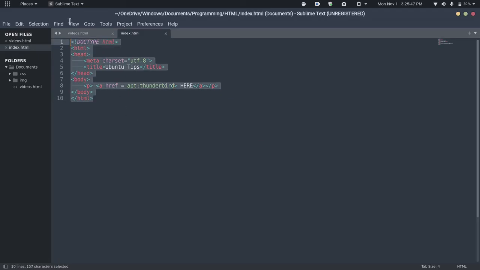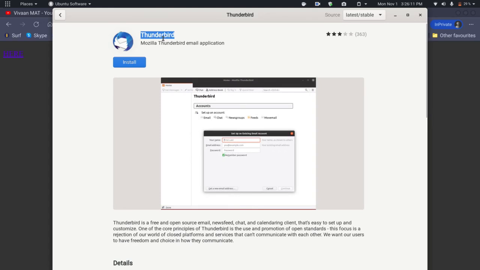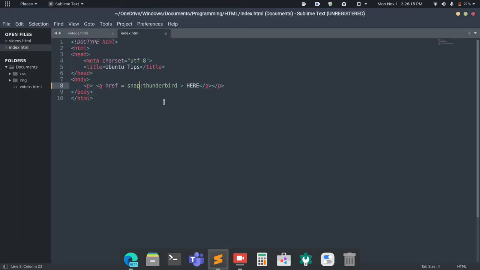Create one HTML document with the link. Then in the href part you need to write apt colon thunderbird. If you want to install a snap package, just replace apt with snap and then click this. Here you can see the Snap Store opening. Okay, here you can see that Thunderbird opened in the Snap Store. So it is as simple as that.